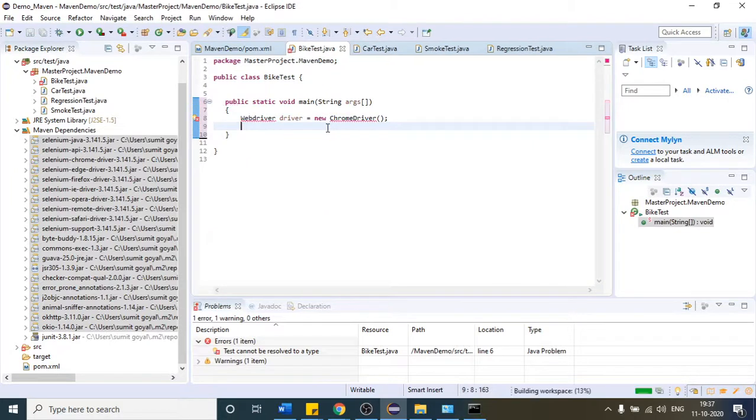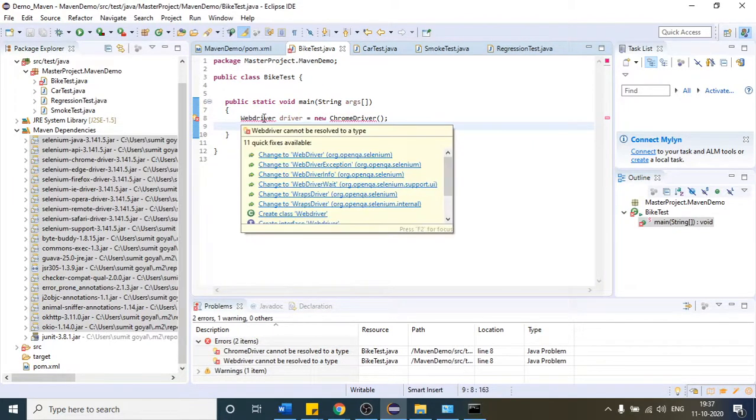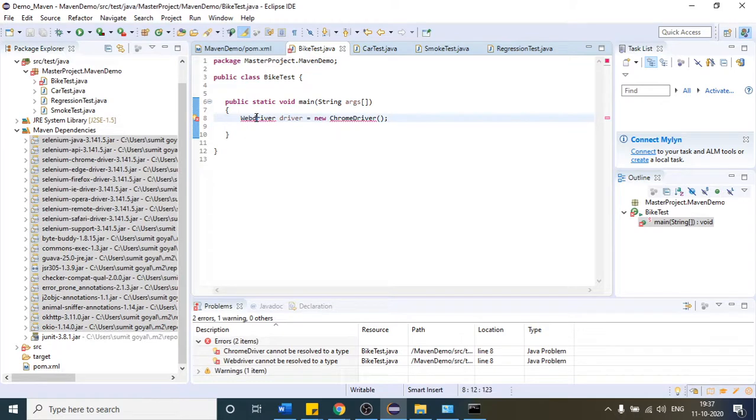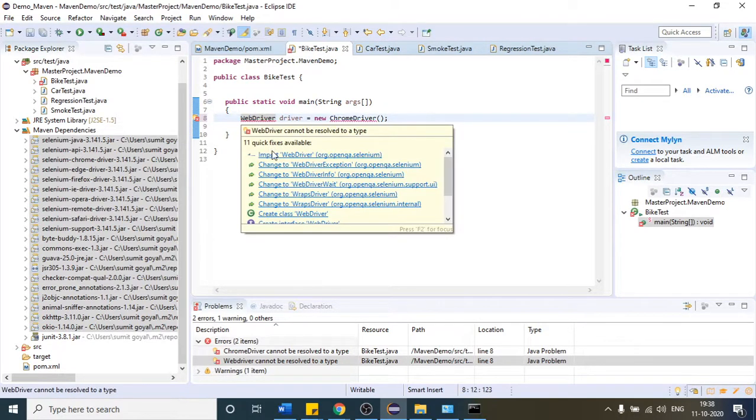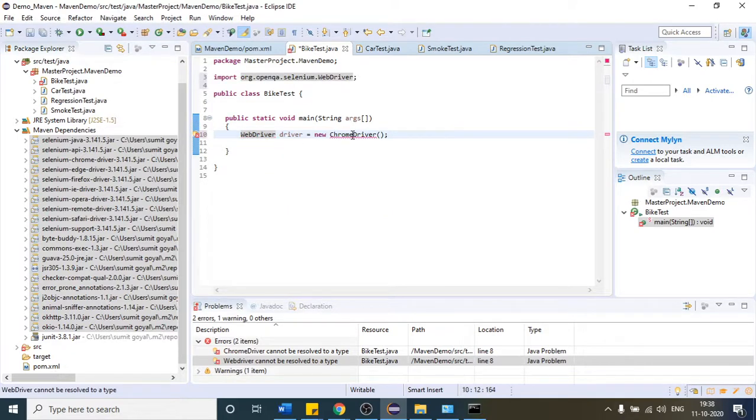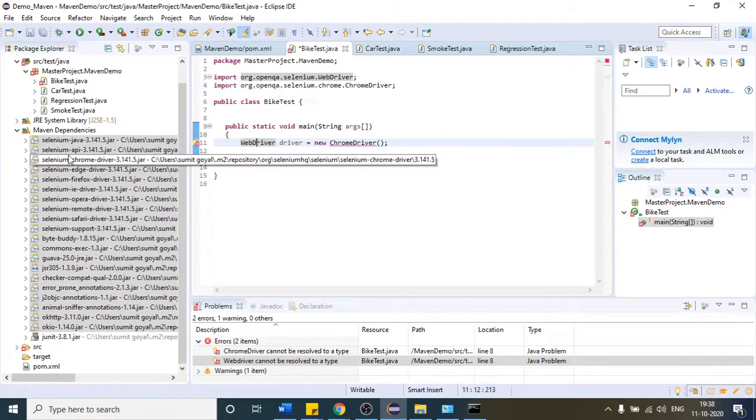Now if I try to import the package, you will see the spelling is wrong here. This is the reason I am not seeing it. If I place my mouse, you can see import WebDriver and import ChromeDriver, because you got the required jar files. So is it clear to everyone how it is pulling out the jars? This is the advantage you can get with Maven.